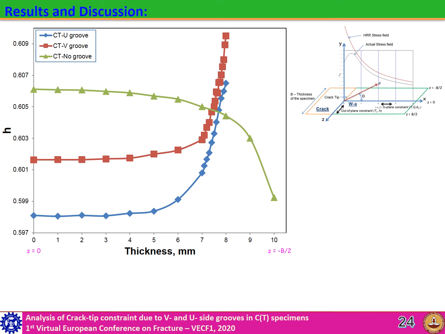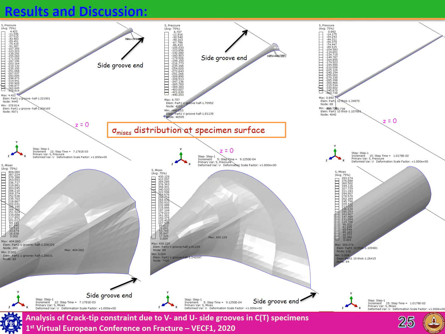Triaxial stresses are more at the surface of the side grooved specimens. Also, it is observed that the U groove specimen shows a poor constraint level as compared to the V groove specimen. Von Mises stress distribution at the side groove ends shows the triaxial stresses spread along the crack front, which may guide the crack to grow parallel to the crack plane.